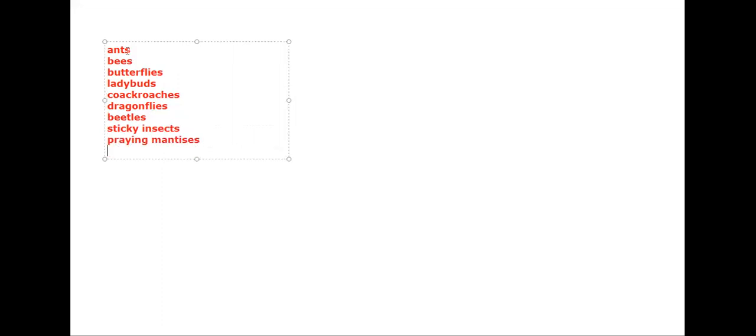Ants, bees, butterflies, ladybugs, cockroaches, grasshoppers, beetles, dragonflies, the stick insect, praying mantises, mosquitoes, crickets.